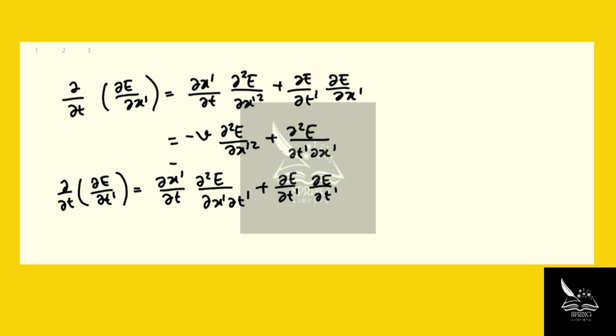Now we know that this is negative v again, so negative v d squared E over dx prime dt prime plus the second derivative of E with respect to t prime.